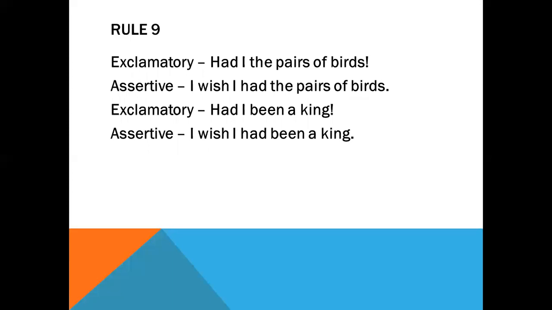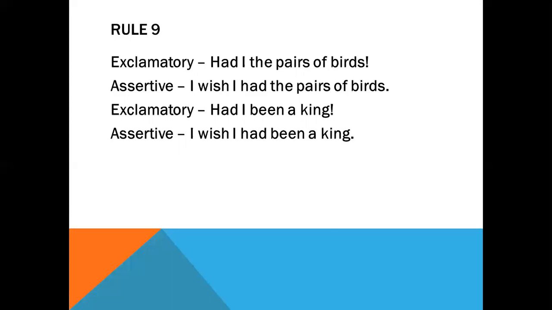Next one, the same thing, that is, if we say, had I the pairs of birds, okay, the assertive sentence, you will have to replace the position. Here the had will change its position and it will go after I. So, I had the pairs of birds. This one is a normal assertive sentence, and for turning it from the exclamatory one, you need to add here I wish. So it will be, I wish I had the pairs of birds.